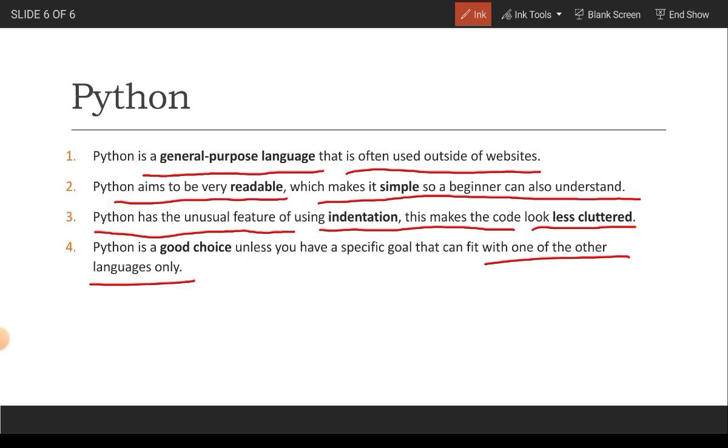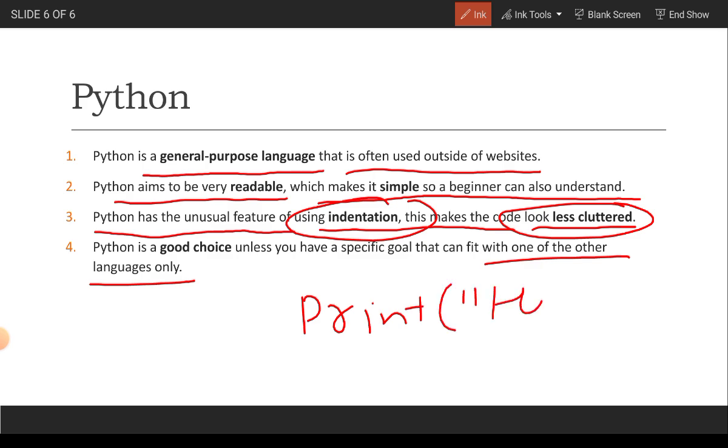Moving to the third point, we should read it again: the feature of indentation and less clutter. We should understand this. What does it mean? If we have to write some code in Python, like print hey come here, then how will we write it? We will write print hey